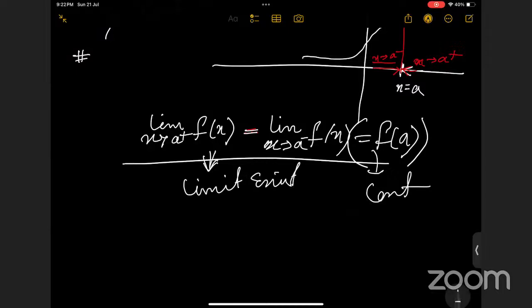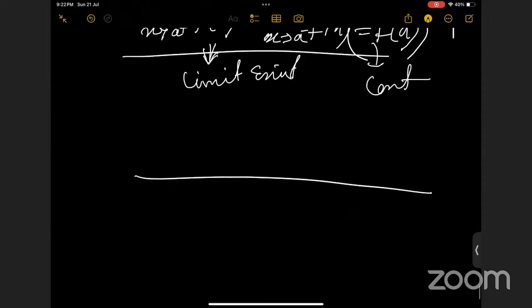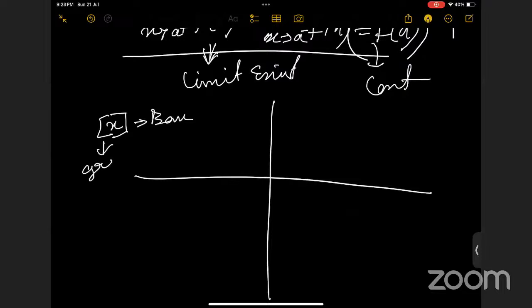So this is basically the concept of left hand limit and right hand limit. Suppose you have a function like that. You know the box function, right? This is basically the greatest integer function, the floor function. Floor function, box function, so many names are there. The greatest integer value less than x.